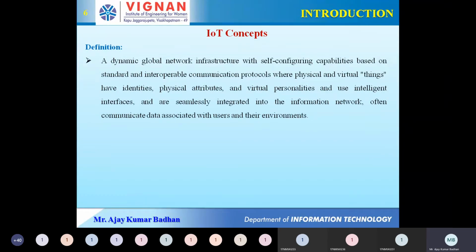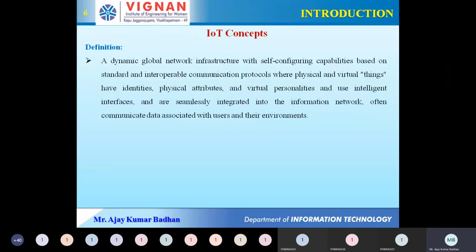A dynamic global network infrastructure which has its own self-configuring capabilities. What does that mean? Whatever systems you are deploying in the environment, they can configure themselves. They have been programmed in such a way that they can automatically configure to the latest version. How can they do it?